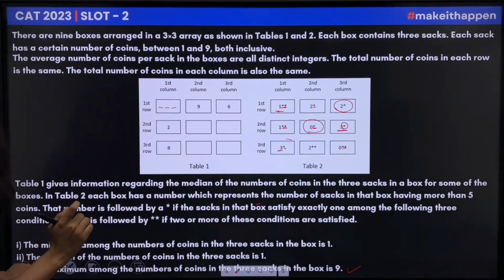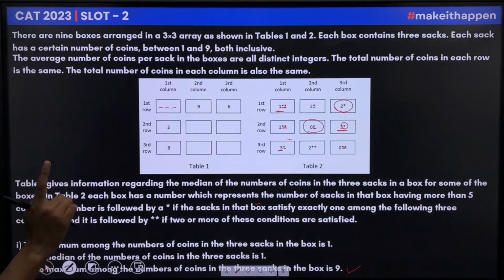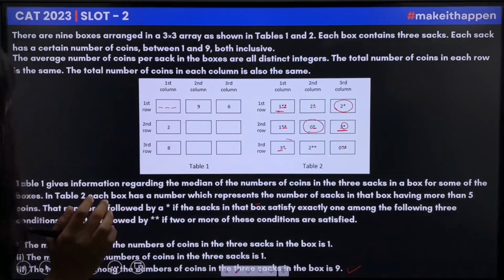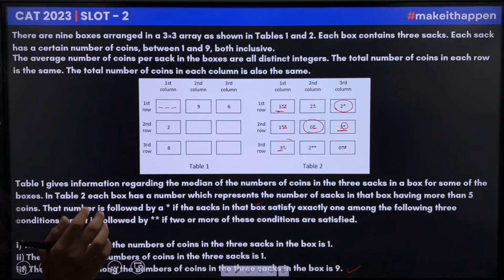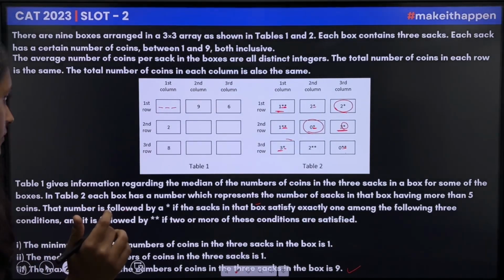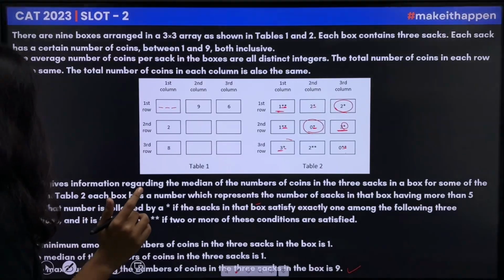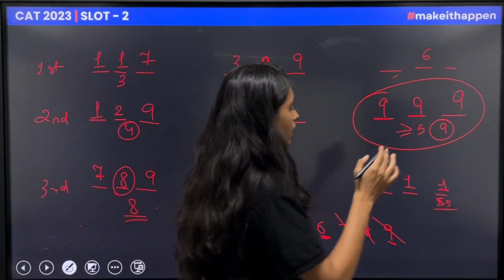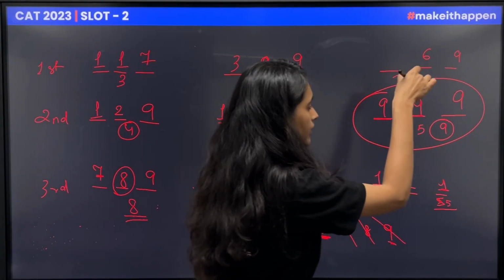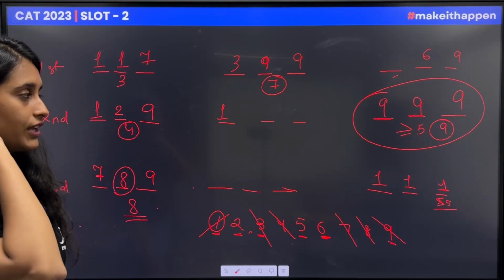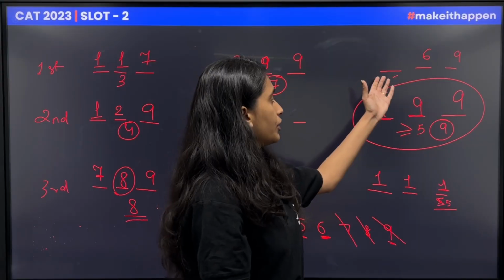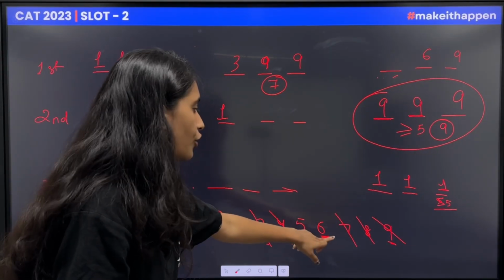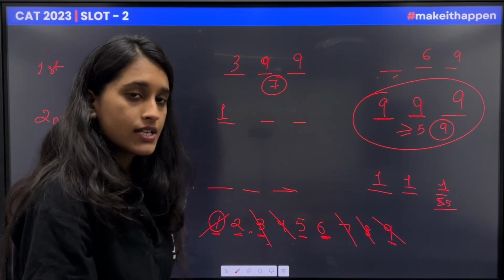So if exactly 1 statement is correct, the statement would be C. If I take 9 over here, the addition would be 15 and I would need a number over here, and the average would not turn out to be 2, 5 or 6.